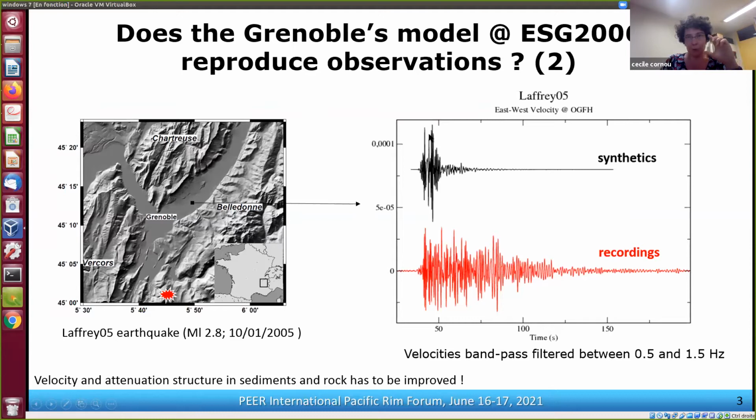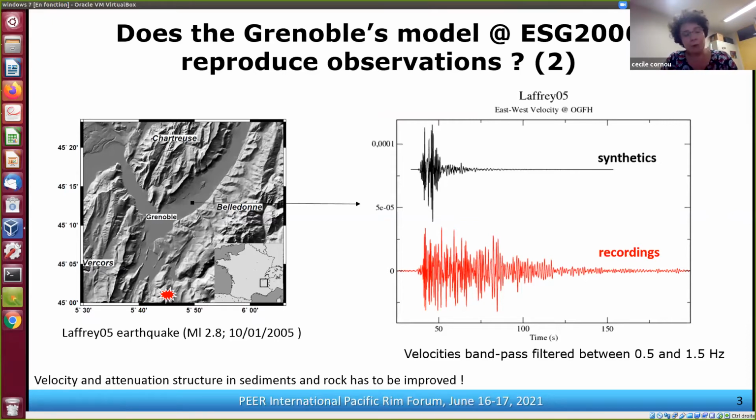So we can reproduce the amplitude of the first arrival, but definitely with the simulation, we fail to reproduce the long duration of the ground motion. And it means that the velocity model, in terms of the velocity and attenuation structure in the sediments and rock, has definitely to be improved in order to be able to reproduce these late arrivals.